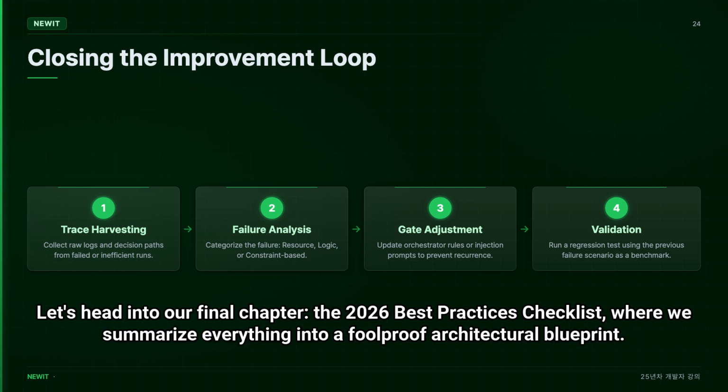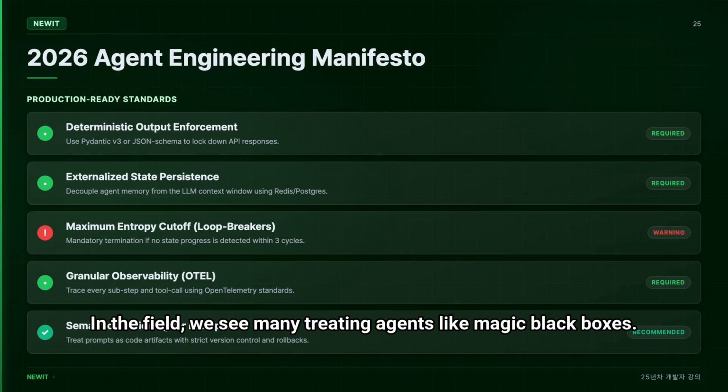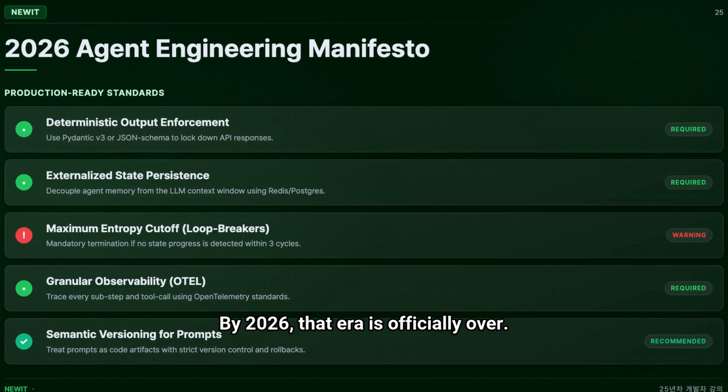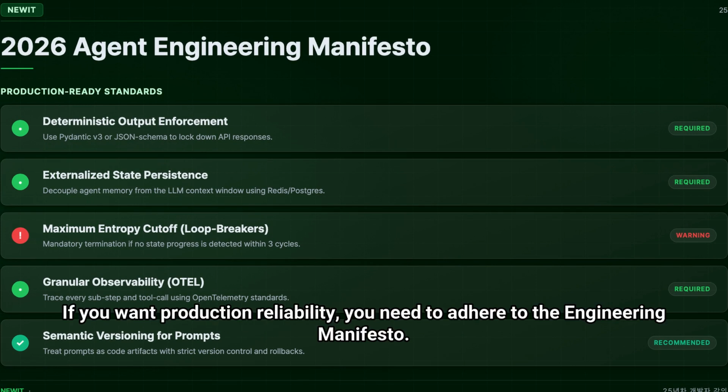Let's head into our final chapter, the 2026 Best Practices Checklist, where we summarize everything into a foolproof architectural blueprint. In the field, we see many treating agents like magic black boxes. By 2026, that era is officially over. If you want production reliability, you need to adhere to the engineering manifesto.